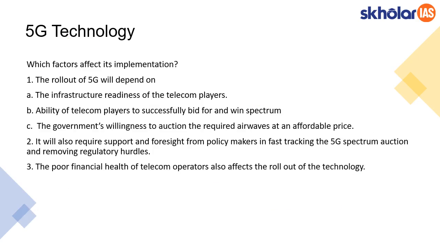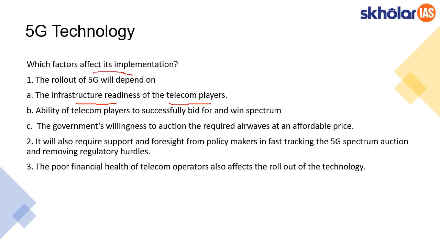So we now saw why it is important, but we have to see which factors determine the effective implementation of 5G technology. For rolling out 5G, three major things are important. One is infrastructure readiness. When we say infrastructure readiness, it is about the telecom players.